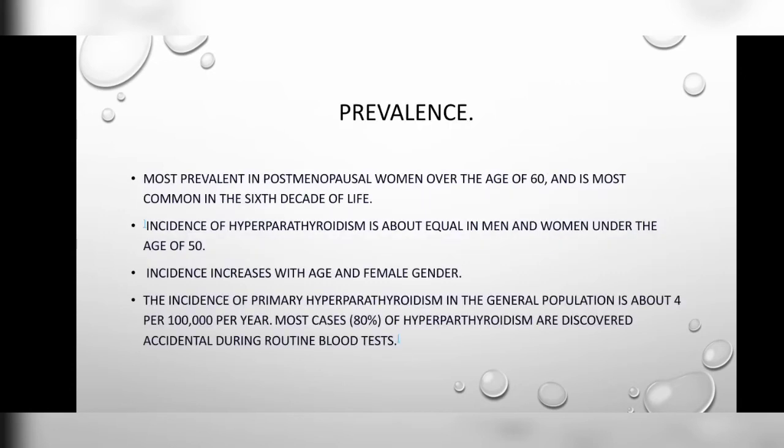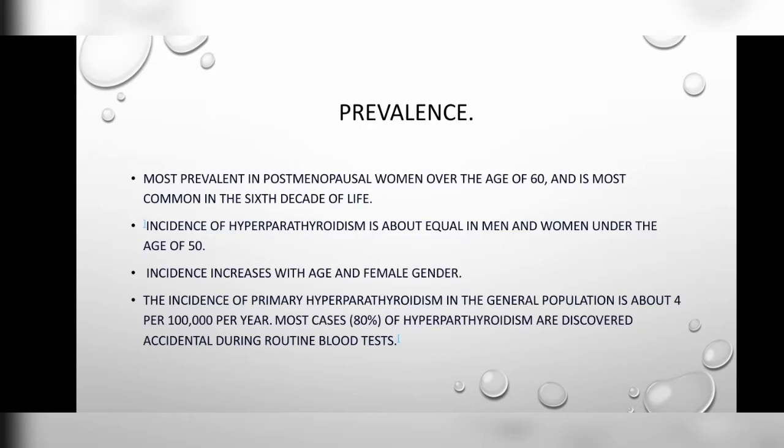So, let's look at the incidence and prevalence of hyperparathyroidism in our country. It is most prevalent in postmenopausal women over the age of 60, and is most common in the sixth decade of life, which means it is common after 50 or 60 years of age.